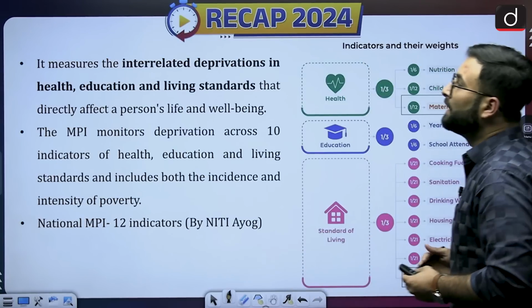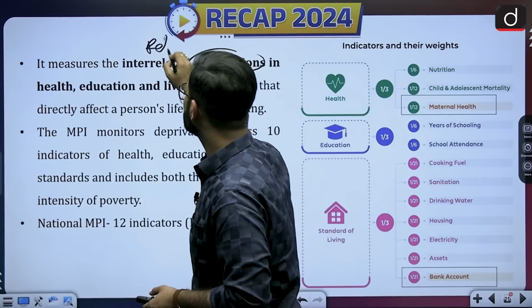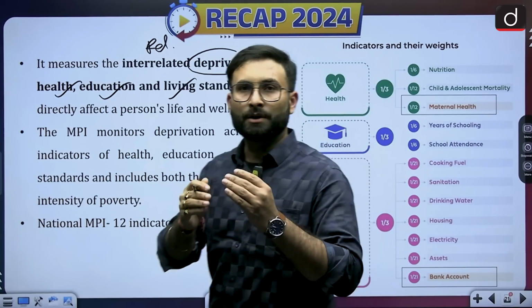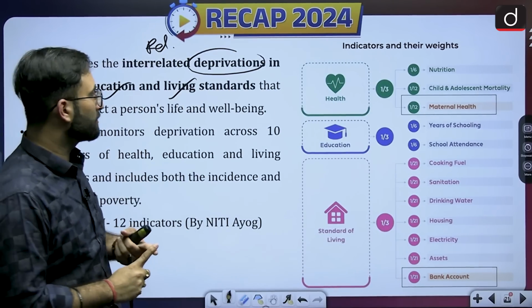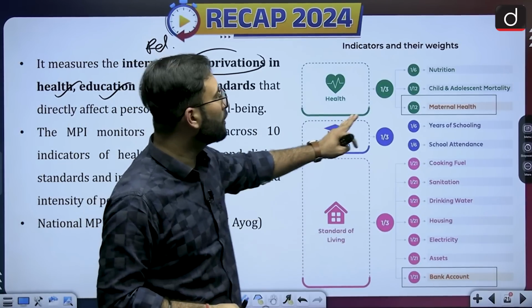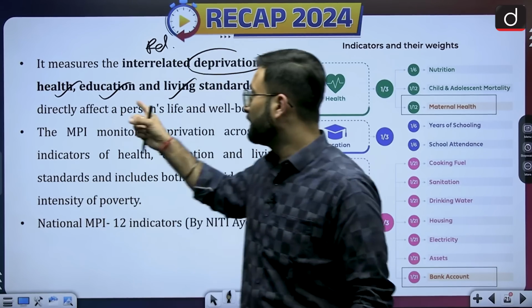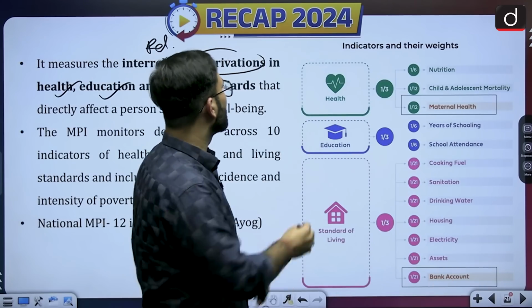Now moving further, it measures the interrelated deprivation, or you can say the relative deprivations, with respect to health, education and living standards. They will be considering these three factors, on the basis of which they will come up with the index. So health, education and living standard. They will be going for 10 parameters. When we are talking about the world, this Global Multidimensional Poverty Index, there are 10 indicators.